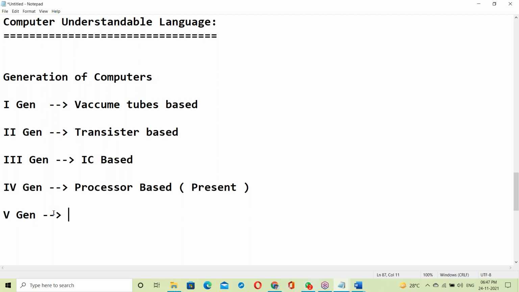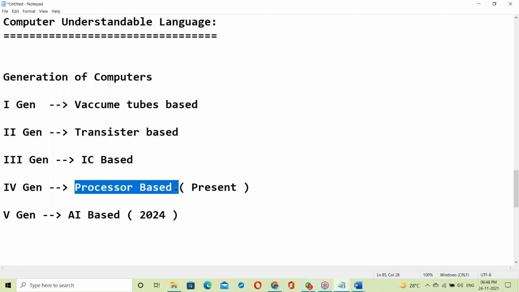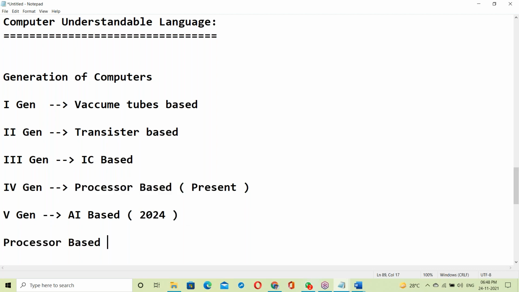No idea? Yes, I will explain. Don't worry, I'm just asking your idea. See, fifth generation is AI based, artificial intelligence based. AI based is a feature coming, maybe hitting the market in 2024. So that is the generation of computers. Currently, in the present generation, we are using processor based computers.